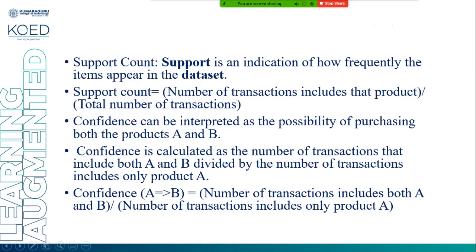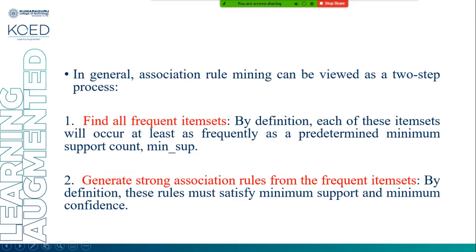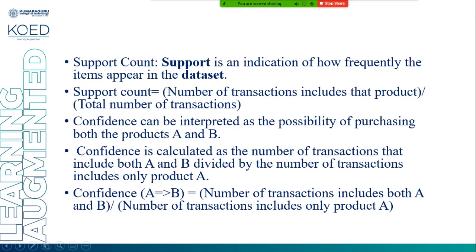So we are going to discuss one by one. Support is the indication of how frequently the item appears in the data set. For example, the number of transactions that include the product divided by the total number of transactions. Confidence can be interpreted as the possibility of purchasing both product A and B. Confidence is calculated as the number of transactions that include both A and B divided by the number of transactions that include only the product A. For example, A implies B means the number of transactions which include A and B divided by the number of transactions that include only A.